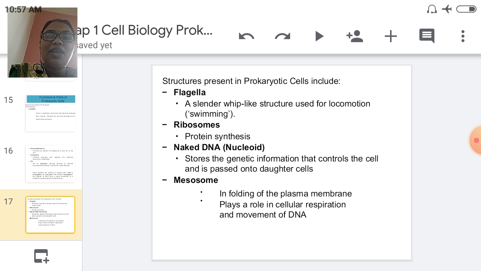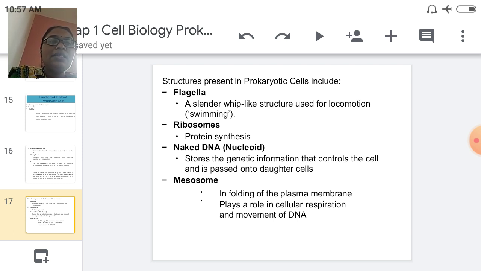Then the next very important part is the chromosome, which stores the genetic information that controls the cell and passes it on to the daughter cell. This is the very important function of the DNA or the chromosome. Then the mesosome, a folding present on the plasma membrane.